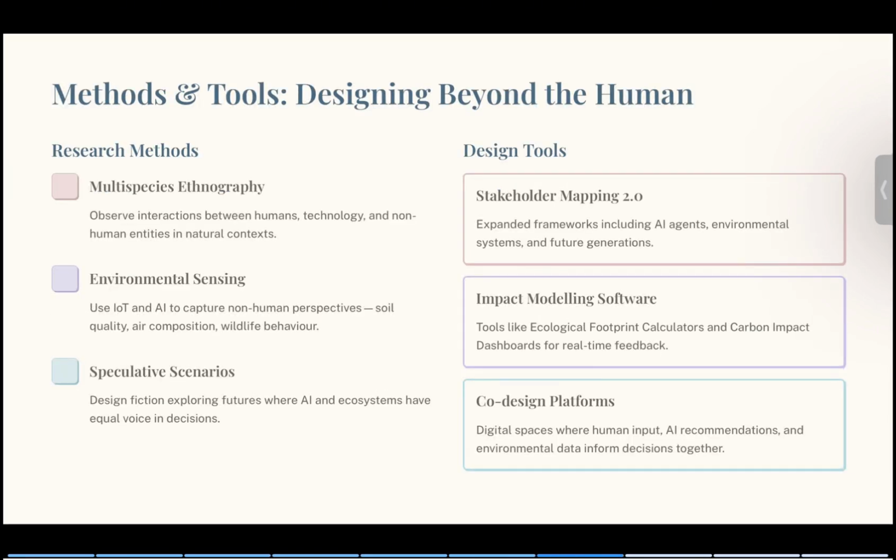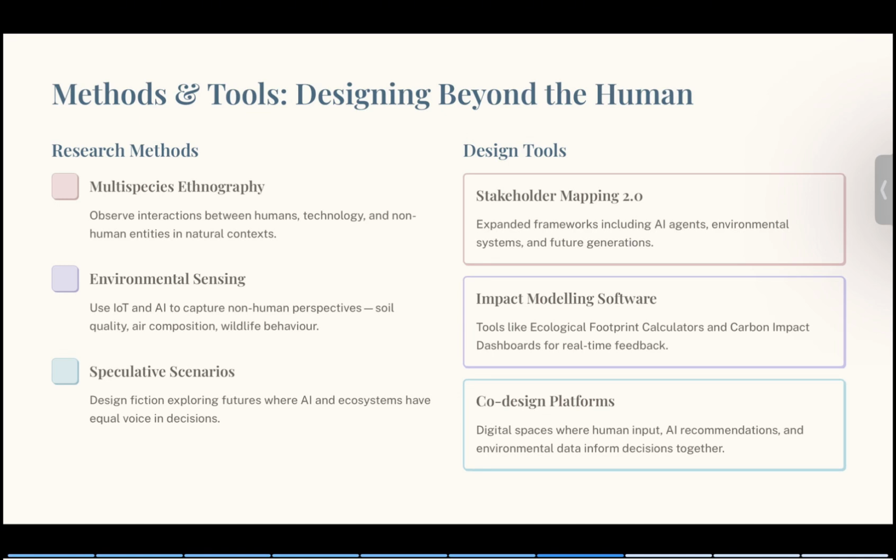To put these principles into practice, designers need new research methods and tools. Research methods include multi-species ethnography, observing how humans, technology, and non-human life interact in real contexts. The next is environmental sensing, using IoT and AI to give voice to environmental conditions, soil quality, water levels, biological behavior. Finally, speculative scenarios. Imagine futures where AI and ecosystems have equal influence in decision making.